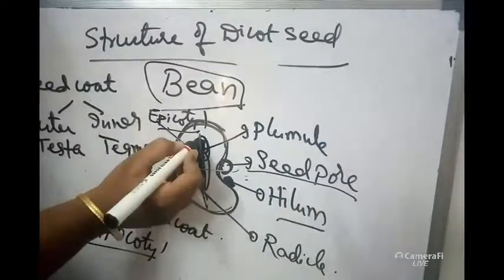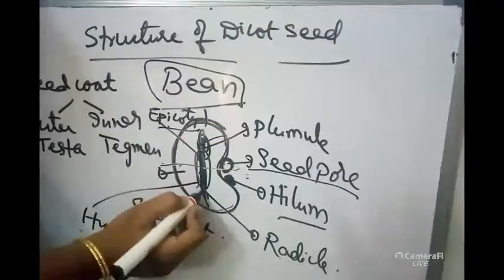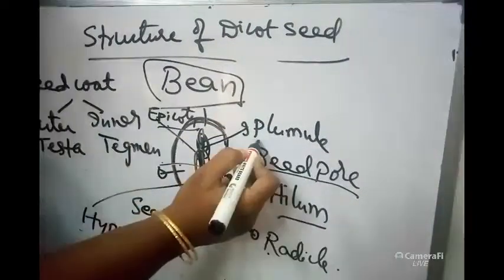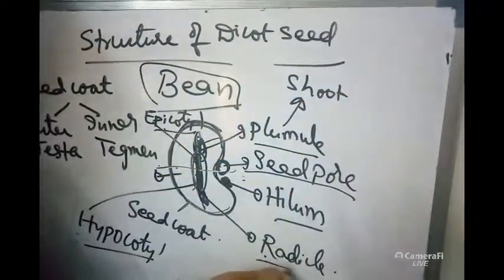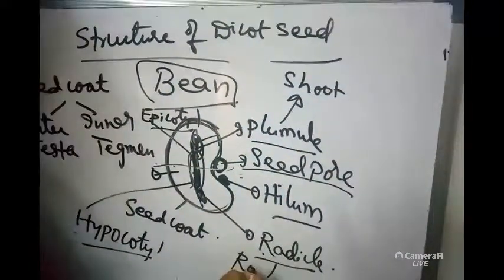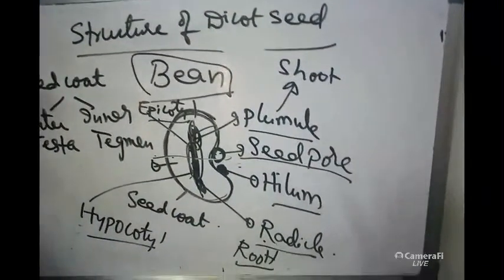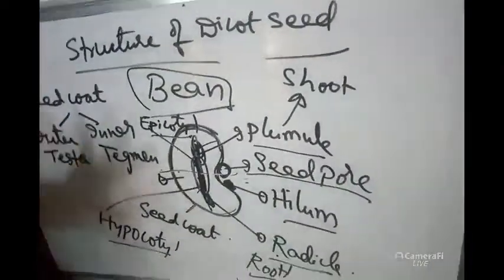Epicotyl will be ending with the plumule, hypocotyl with the radicle. Plumule develops into the shoot system. Radicle develops into the root system. These are the different structures present in a dicot seed.